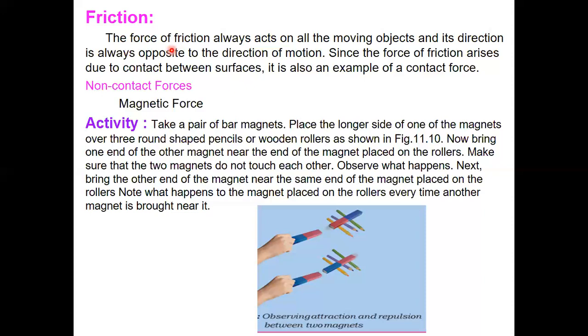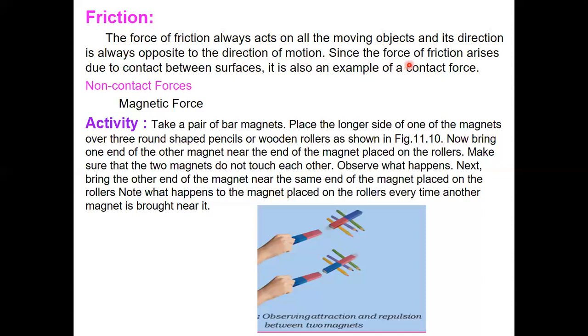Similarly, the friction between the water and the boat brings it to a stop once you stop rowing. See children, the frictional force is acting between the water and the boat. The force of friction always acts on all the moving objects and its direction is always opposite to the direction of motion.